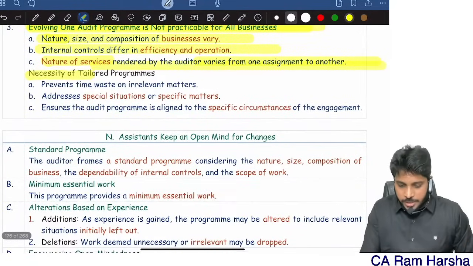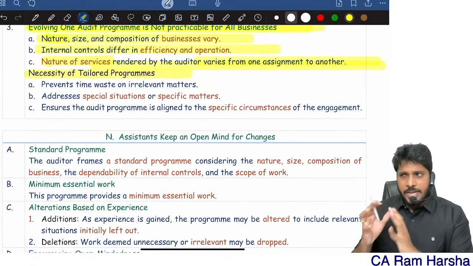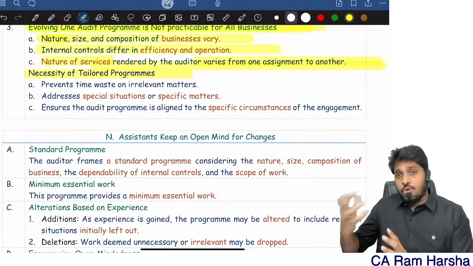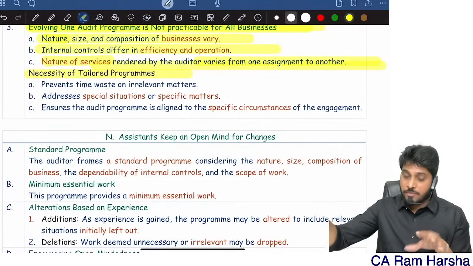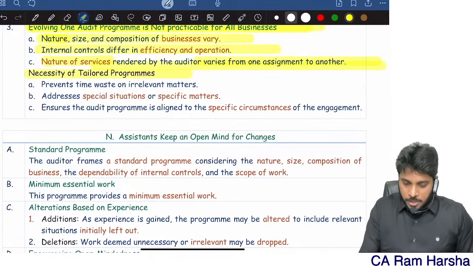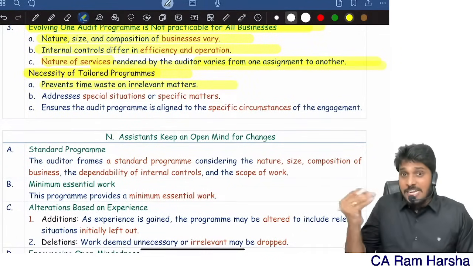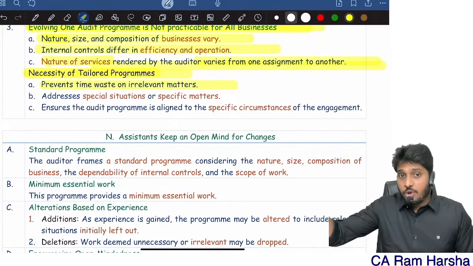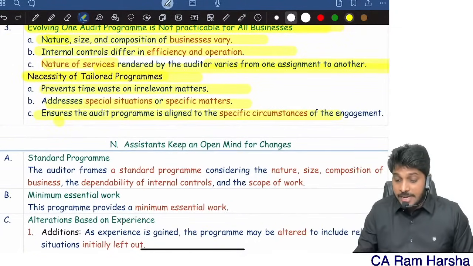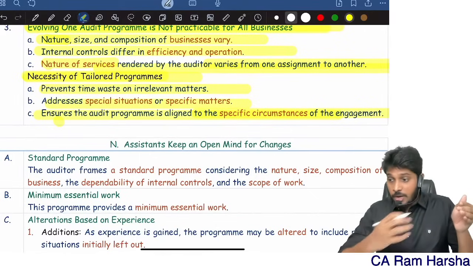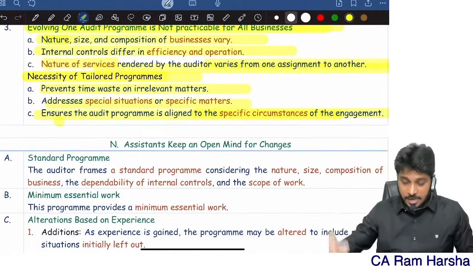So a tailored program is necessary. For each business you need to customize the program. You can have one standard program, but you need to customize it as per the requirements of each client. A tailored program will prevent time wastage on irrelevant matters. So what does tailored program mean? For each client, a specific program has to be developed, to address special situations and ensure the audit program is aligned to the specific circumstances of the client.